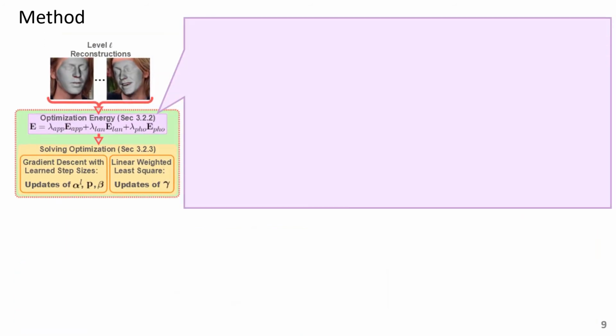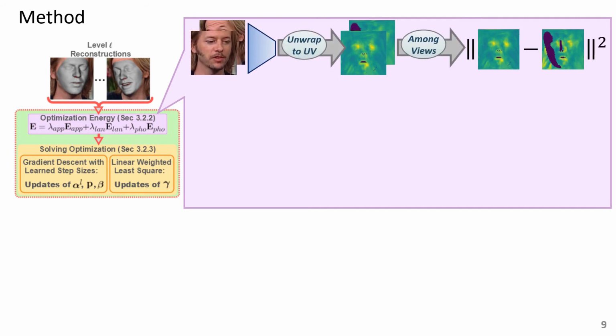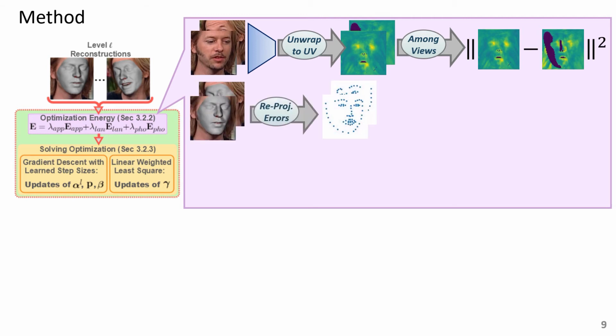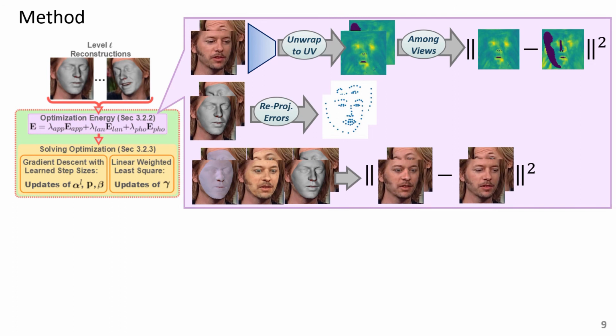Inside the optimization, the energy has three terms. First, a feature metric term in UV space measures the appearance consistency among views. Second, a landmark alignment term measures landmark reprojection errors. Third, a photometric term measures how well the albedo and shading reconstruct the image.